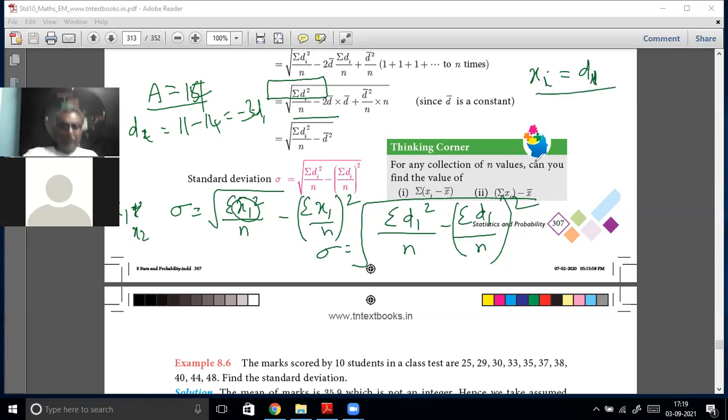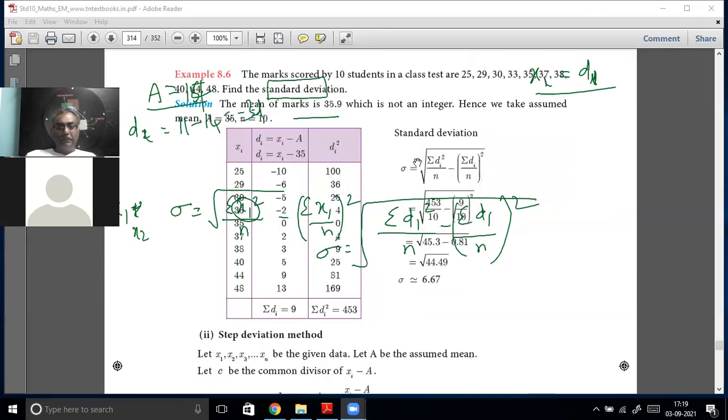Okay. We will stop there and we'll come to your example next class. All right. Example 8.6. Unless we do some examples, we cannot do the homework. Okay, we'll take up example 8.6 next class.